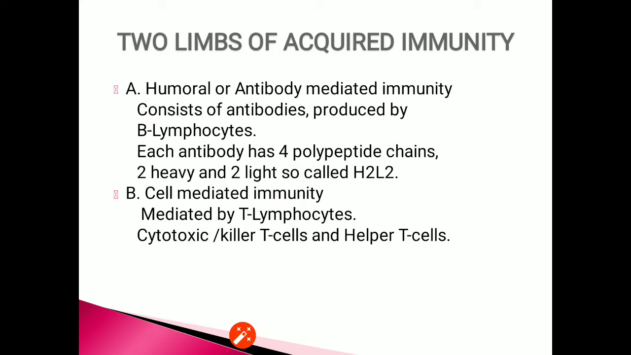2 of the polypeptide chains are long and called heavy chains, while the other 2 are short and called light chains. All are held together with the help of disulfide bonds. Hence, the antibody is referred to as H2L2, as it is made up of 2 heavy chains and 2 light chains. The diagram of antibody is very important. Do prepare it for board exam.